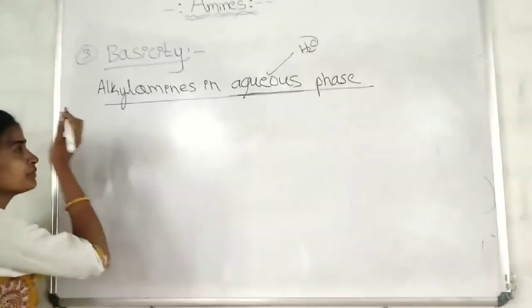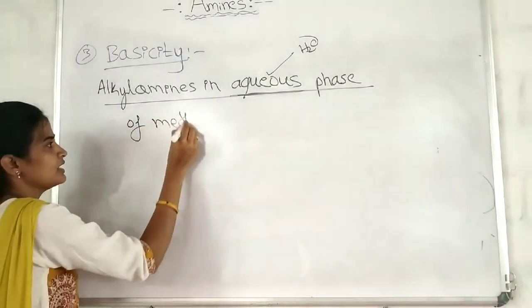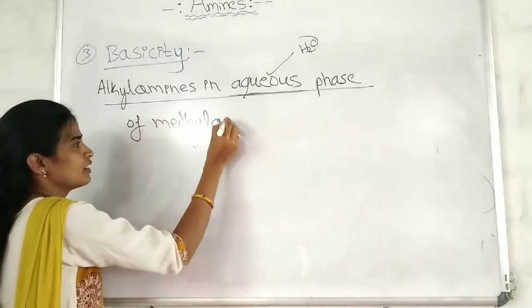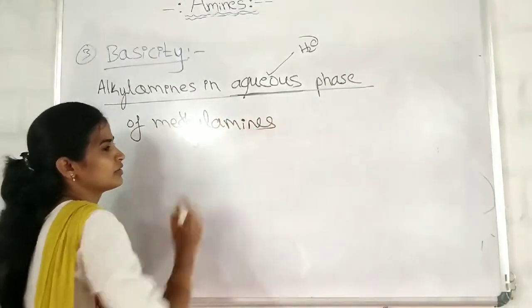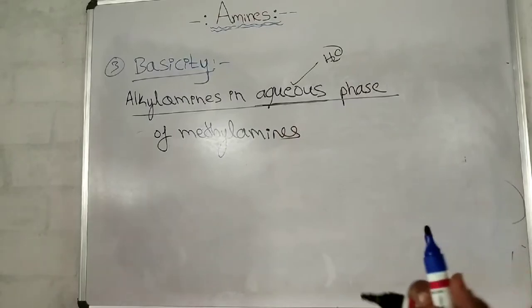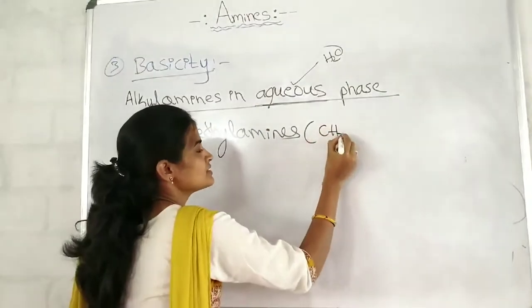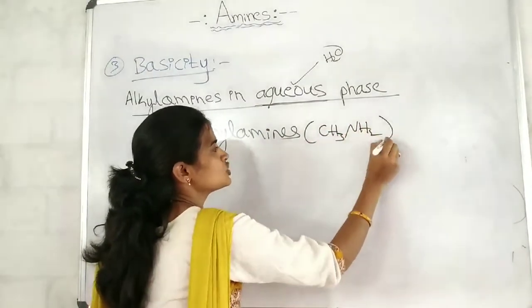Okay, the order of basicity of methylamines. Order of basicity of the methylamines is CH3NH2.